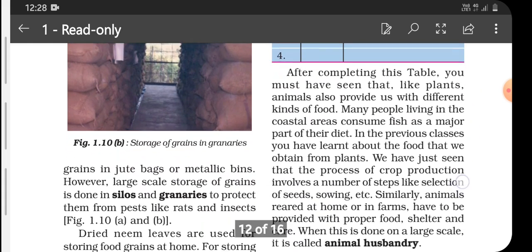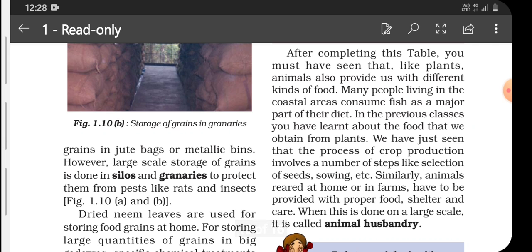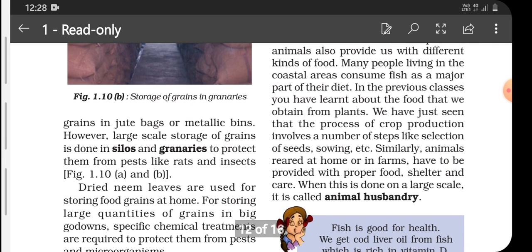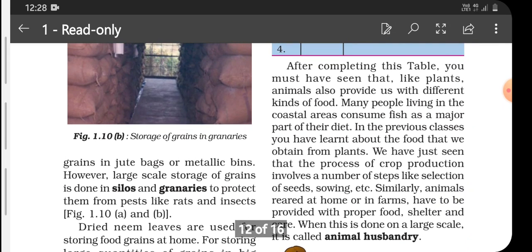So children, a lot of people living in the coastal areas consume fish as a major part of their diet. In previous classes you have learnt about the food that we get from plants and about food that we get from animals also.